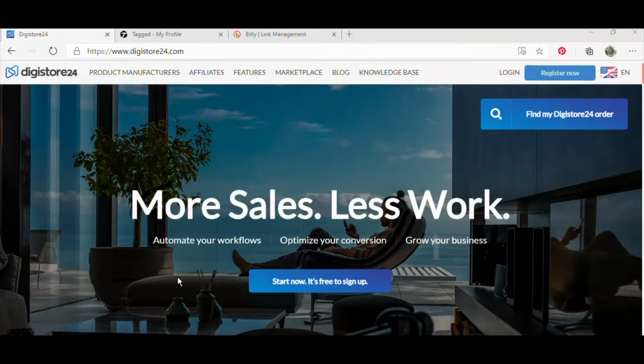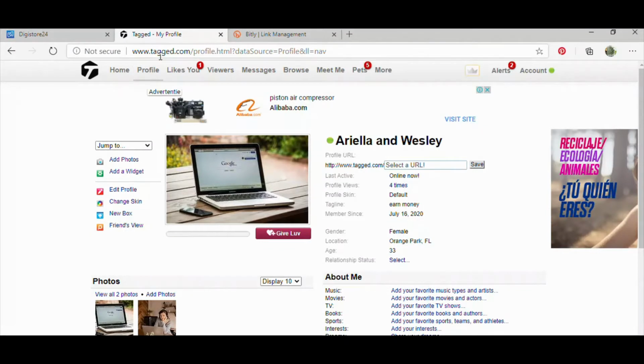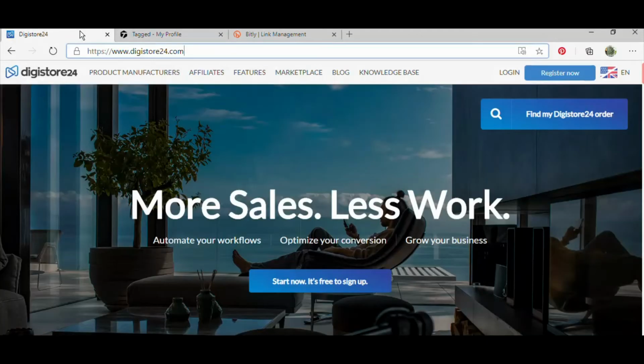As that being said, I'm going to show you how to make money with this website, digistore24.com, and also Tagged. Yes, do you know that you can make money using Tagged? I'm going to show you how you can go about making money using Tagged and Digistore24.